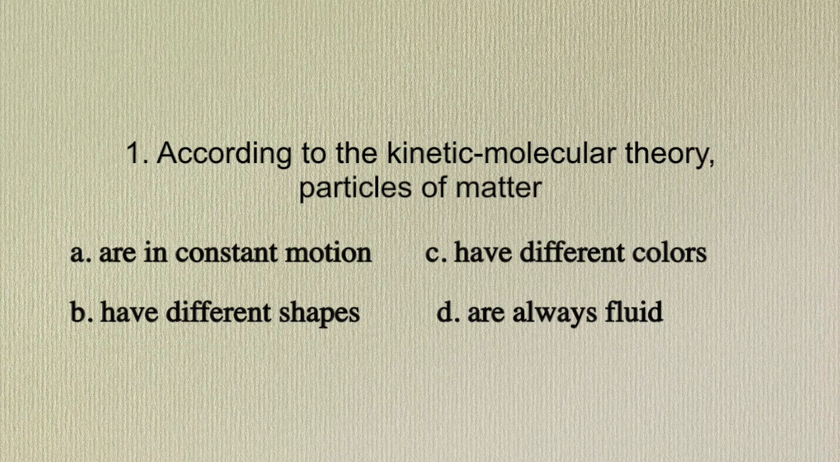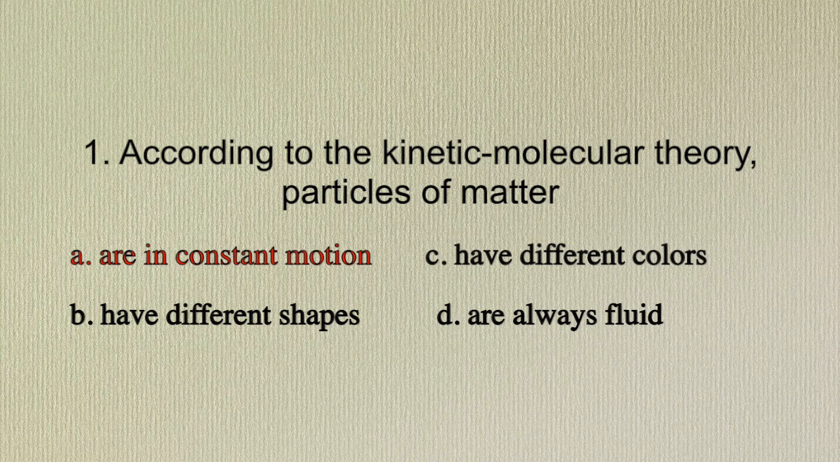Number 1. According to the kinetic molecular theory, particles of matter: A. are in constant motion, B. have different shapes, C. have different colors, or D. are always fluid. The correct answer for number 1 is A. According to the kinetic molecular theory, particles of matter are in constant motion.